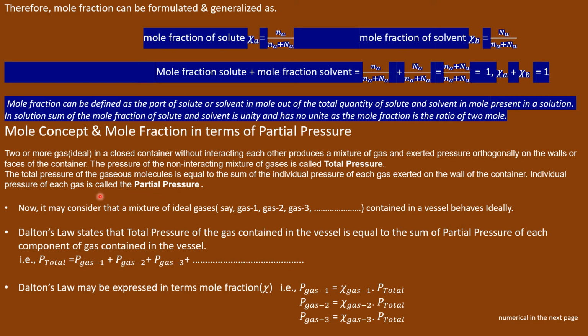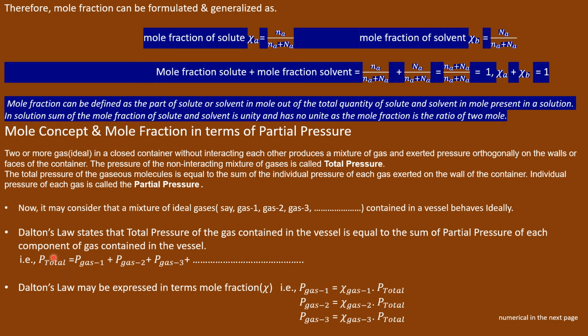Now, it may be considered that a mixture of ideal gases, say gas 1, gas 2 and gas 3 and so on, contained in a vessel behaves ideally. Dalton's law states that total pressure of the gas contained in the vessel is equal to the sum of the partial pressure of each component. Each component means individual gas contained in the vessel.